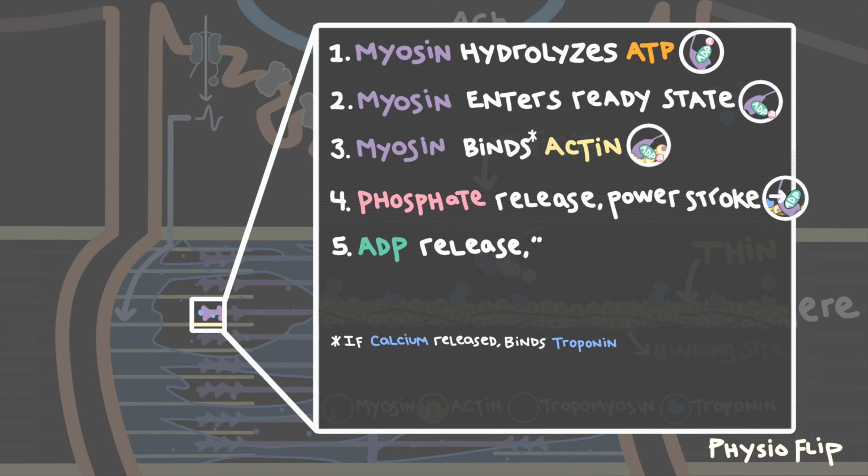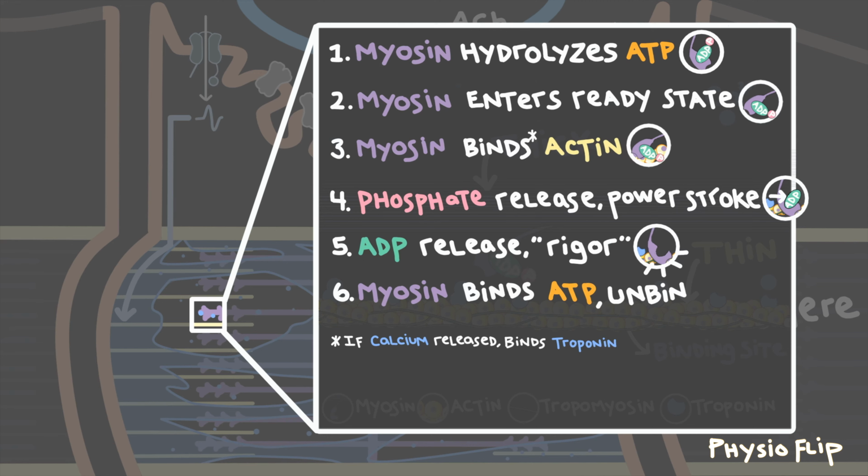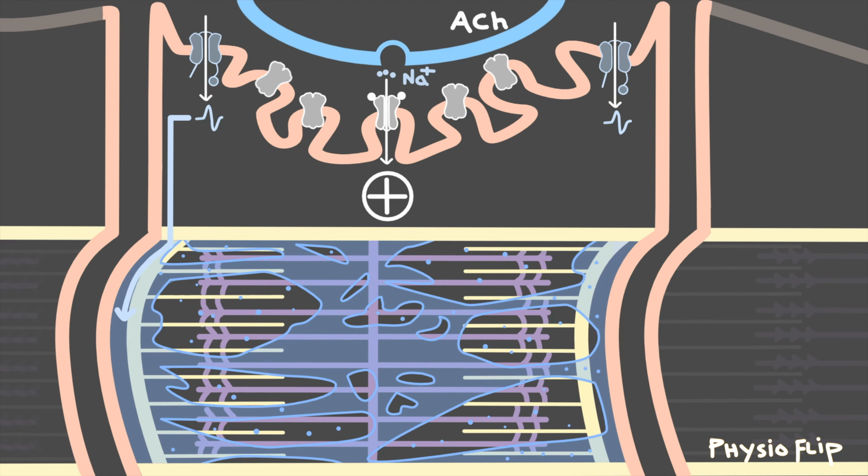Next, myosin releases the ADP molecule, forming an even tighter bond with actin and entering a state known as rigor, in which the myosin has pulled on actin, is generating force, but is still stuck to the thin filament. To release myosin, either to help the muscle relax or to get myosin ready to start another cycle to generate even more force, myosin will bind ATP, releasing actin, and allowing us to start this process all over again. That's a lot of steps, right? But here's the result. Myosin will pull on actin and shorten the sarcomere to generate force.